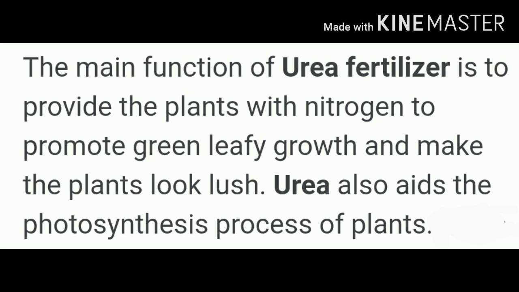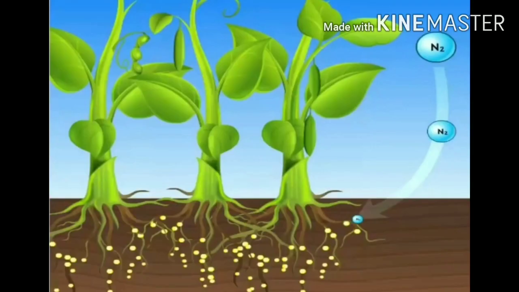And this nitrogen promotes green leaf growth and makes the plants look lush. It also helps in photosynthesis. Out of all the plant nutrients, the crop plants grown in the fields require nitrogen in maximum amount to